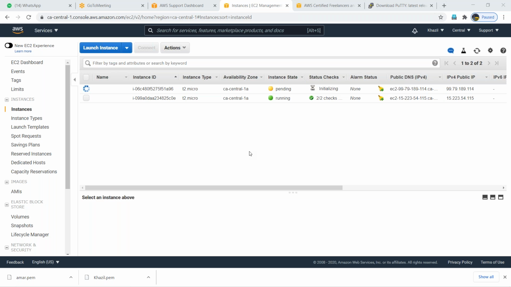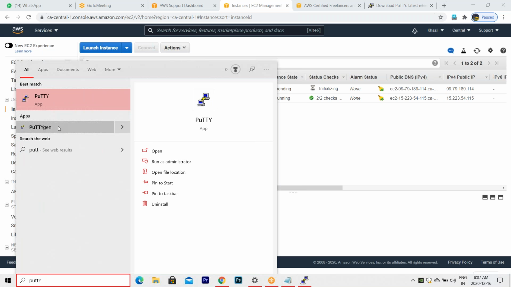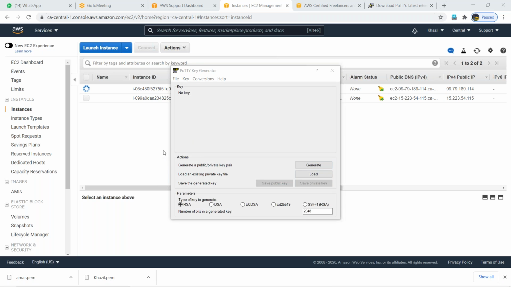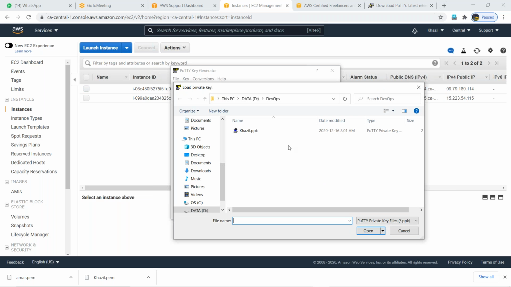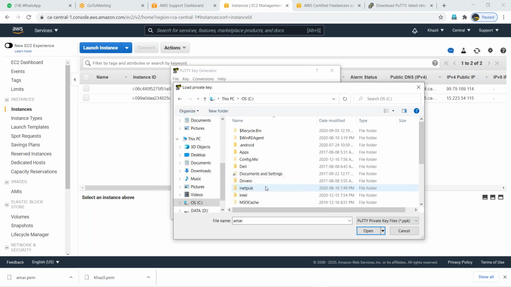Now again, how to log in? First generate the private key. Go to open your PuttyGen first. Only for the first time you will set up this PuttyGen, I mean that generation. So tomorrow onwards you need not generate again and again. Same key I can use. Click on load button. Now where is that? Type it, Amar. But this is different, you are in develop folder. Go to downloads folder. Downloads.